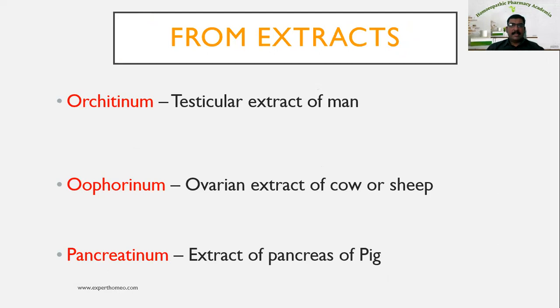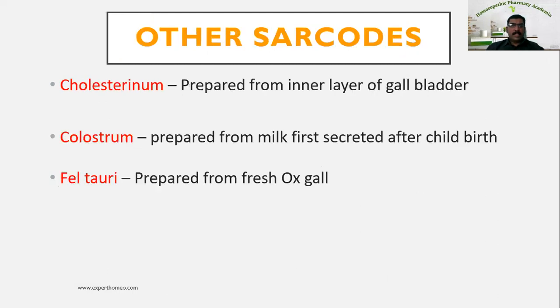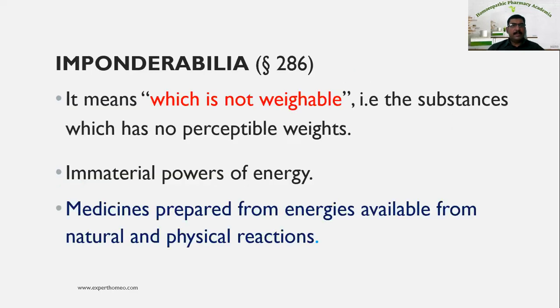Now let us see other sarcodes. Colostrinum, that is prepared from the milk first secreted after childbirth. Fel tauri, that is prepared from the fresh gallbladder of ox. So this is about the sarcode sources.